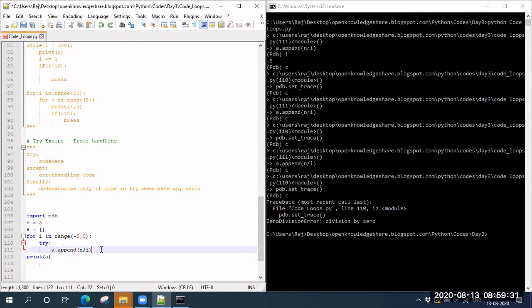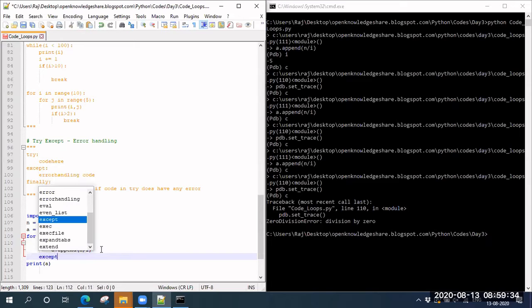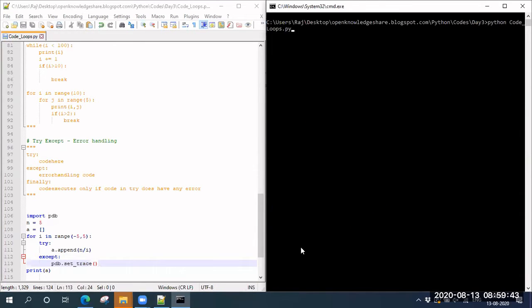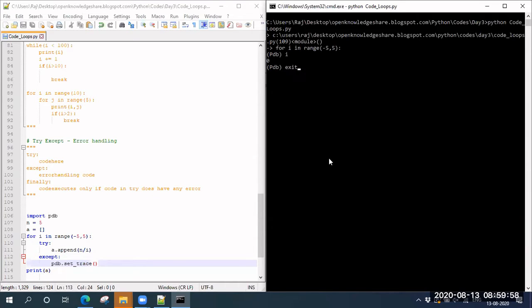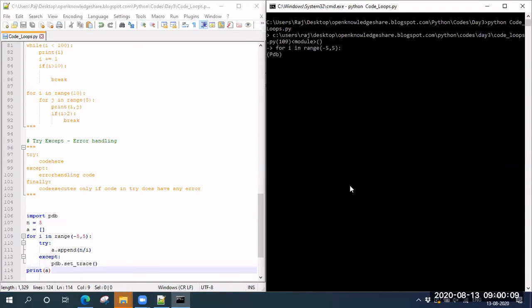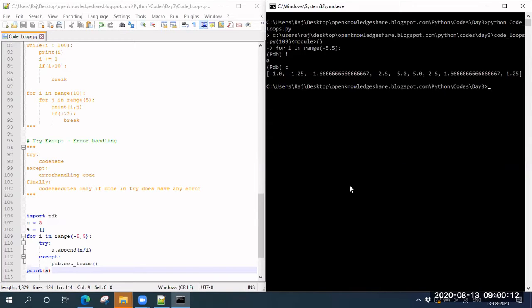And in except, put this breakpoint. Okay, so let's see what it will do. If you see, now it has come here. Now what you should be doing is see what the I value is. It is coming. So I value is, well, is it not saved? Okay, let me, I ran it before it was saved, I guess. So I is 0.